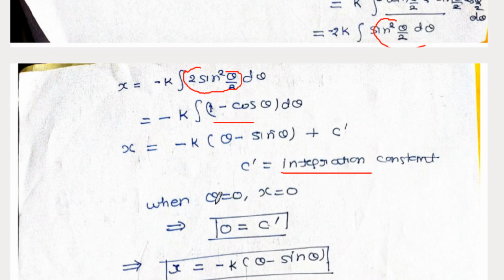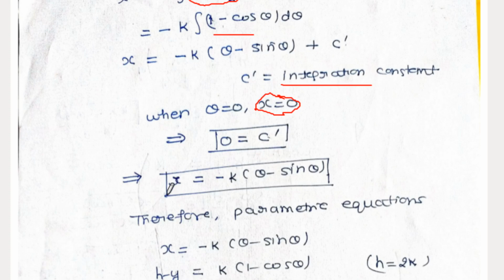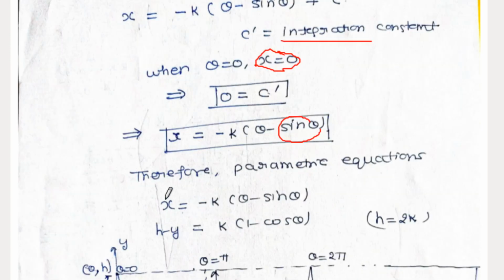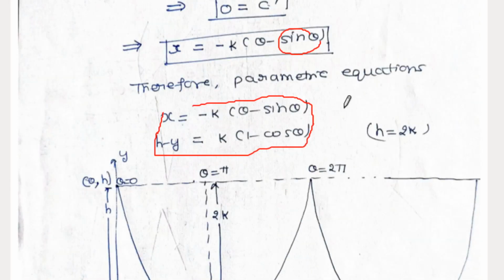So let us choose: when theta is equal to 0, x is 0, right? So c prime comes out to be 0. When we put this value here, we will get the value of x. So now we have the equations of x and y in terms of theta. This is called the parametric equation. So this is the equation of the cycloid. This is the expression for the cycloid.